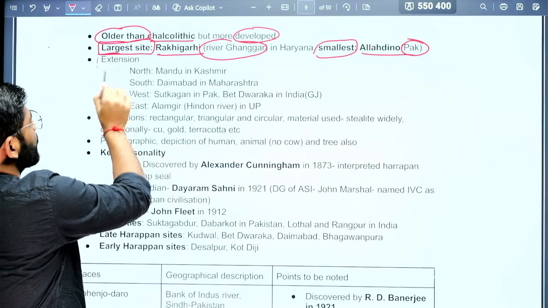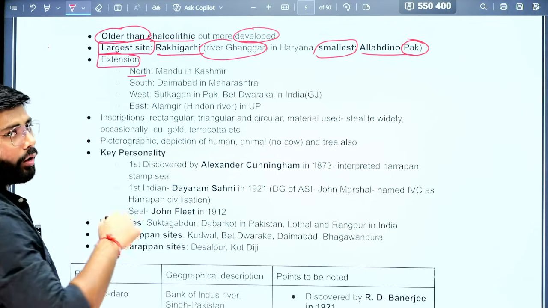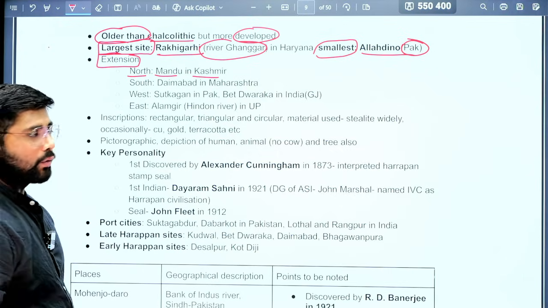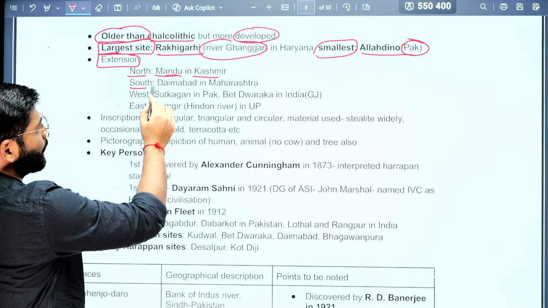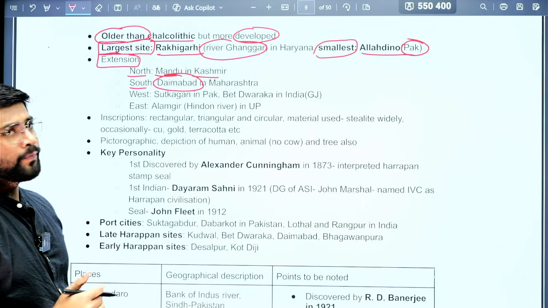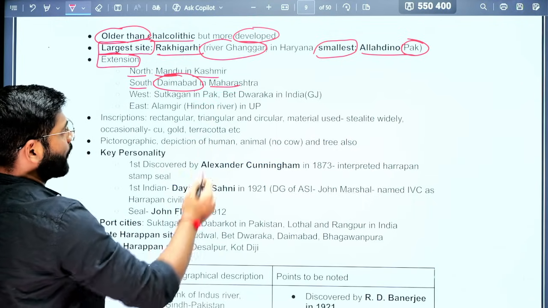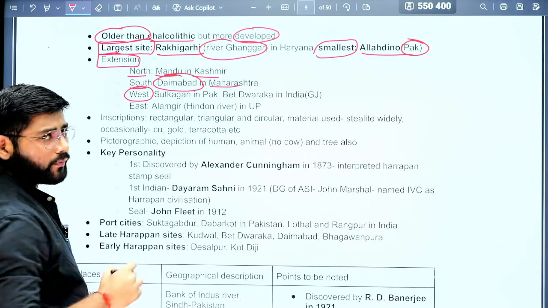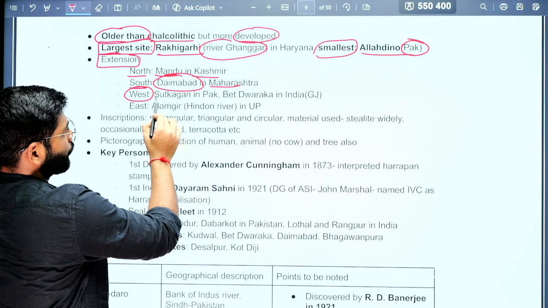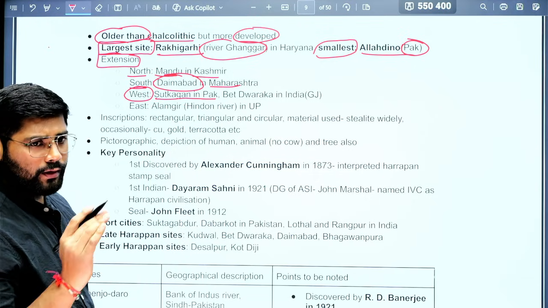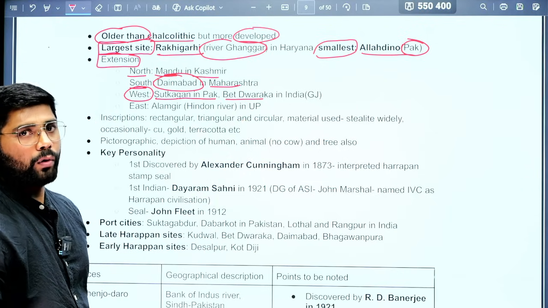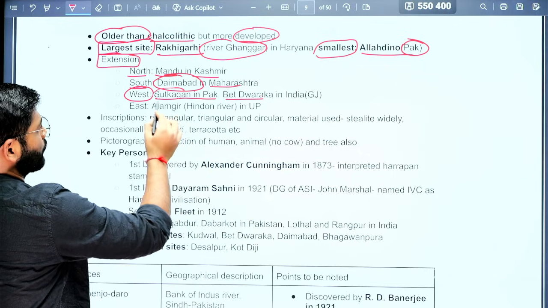Next, the extension of the Indus Valley civilization. The northernmost extension is Manda, located in Kashmir. The southernmost extension is Daimabad, the largest site in the Jorwe culture that we have seen, but it also belongs to the Indus Valley civilization, and it is located in Maharashtra. The westernmost extension overall is Sutkagan in Pakistan, but if you consider only the present boundary of India, then it is Bet Dwarka. Overall, the westernmost site is Sutkagan in Pakistan.